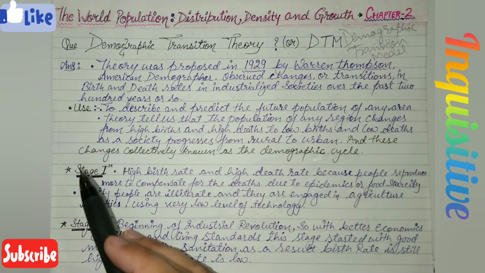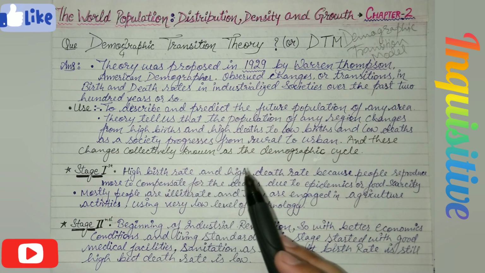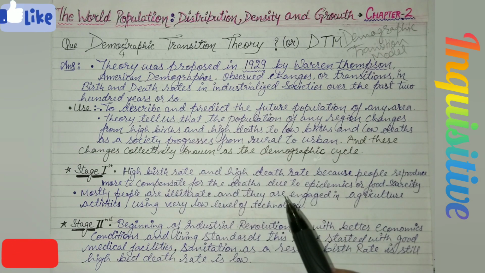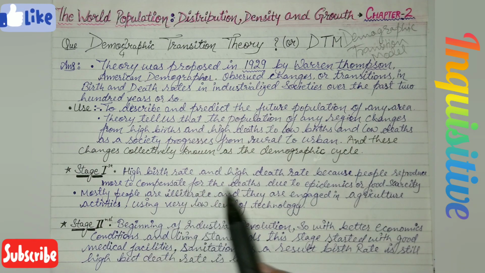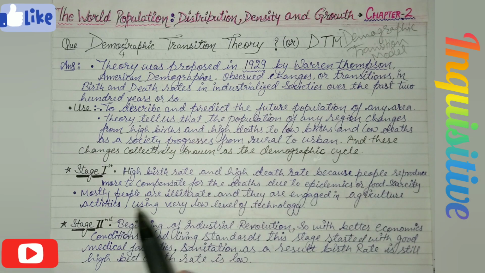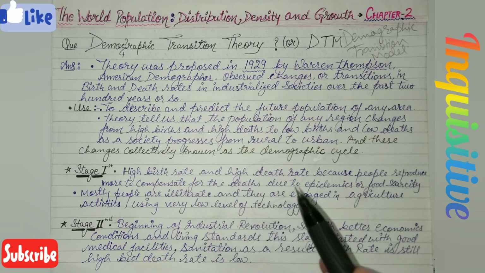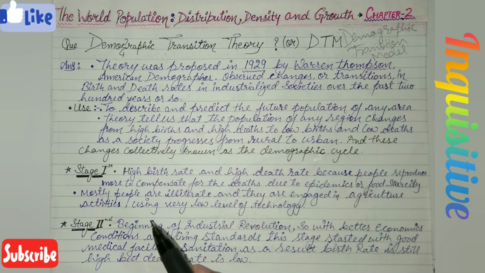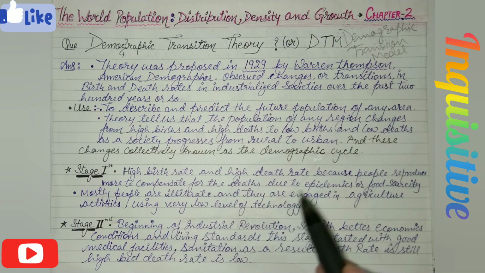Now student, let's check all the stages of this demographic transition theory. In our first stage, we have to write down that high birth rate is there and high death rate is there. Why has it happened? Because people reproduce more to compensate for the deaths due to epidemics or food scarcity, and mostly people are illiterate at that time, and they are generally engaged in agricultural activities, and we can say that a very low level of technology was there.